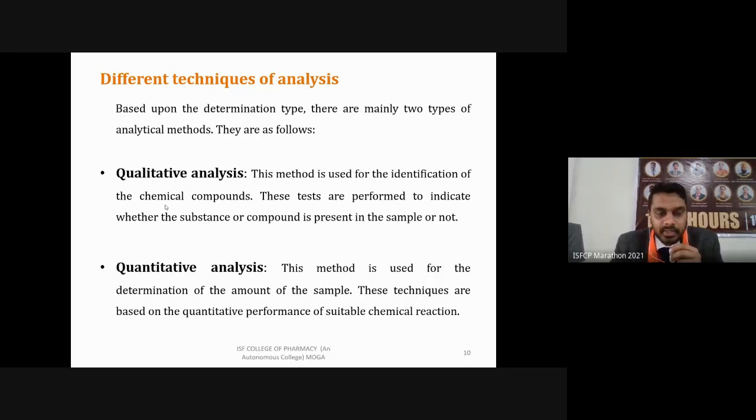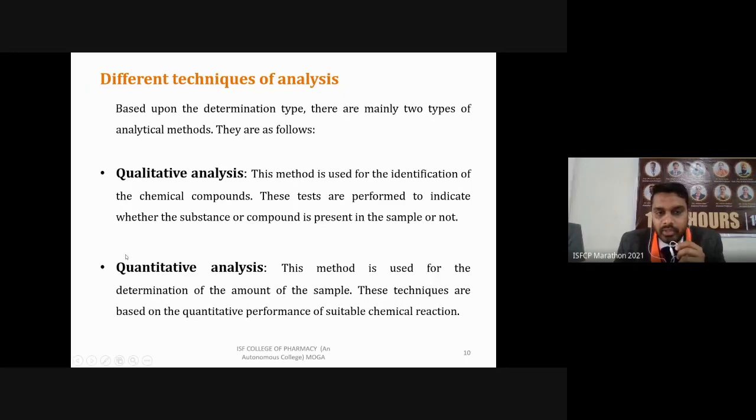Second thing, quantitative analysis. If present, how much amount of that chemical or sample is present? So this is a method used for determination of amount of sample. It is a quantification technique in which we are going to determine how much amount of that chemical or API is present in our dosage form and different formulations. These techniques are mainly based on quantitative performance of a suitable chemical reaction.